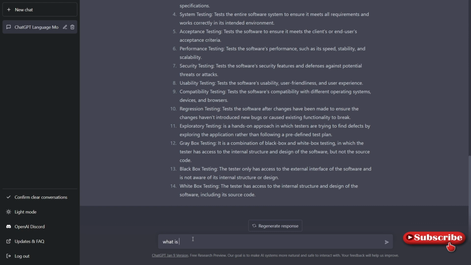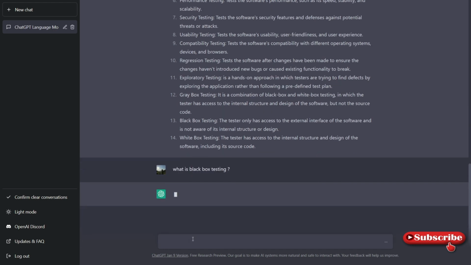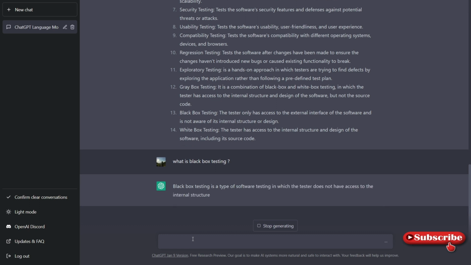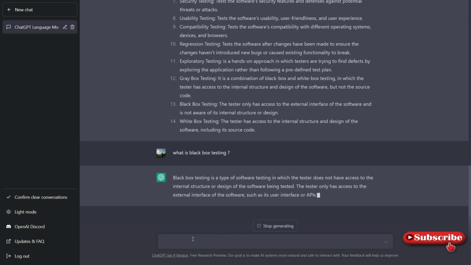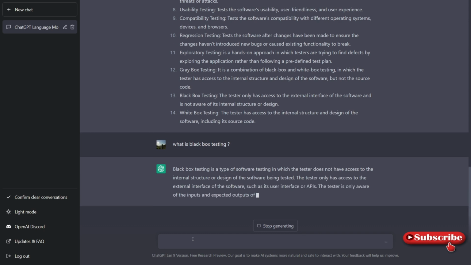Okay, what is black box testing? This is something I would ask a candidate who is taking an interview, right? I'm expecting answers, so a similar kind of thing is happening here. It's giving me: black box testing is a type of testing in which a tester does not have access to the internal structure.